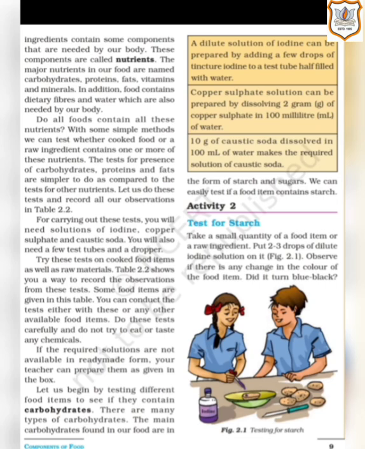The major nutrients which are included in our food are carbohydrates, we need carbs for our body. Then protein, we need protein equally for our body. We need fats, we need vitamins as well as minerals. In addition, food contains dietary fibers and water which are also needed by our body. Equally important items are dietary fibers and water. We equally need both of these for our body.